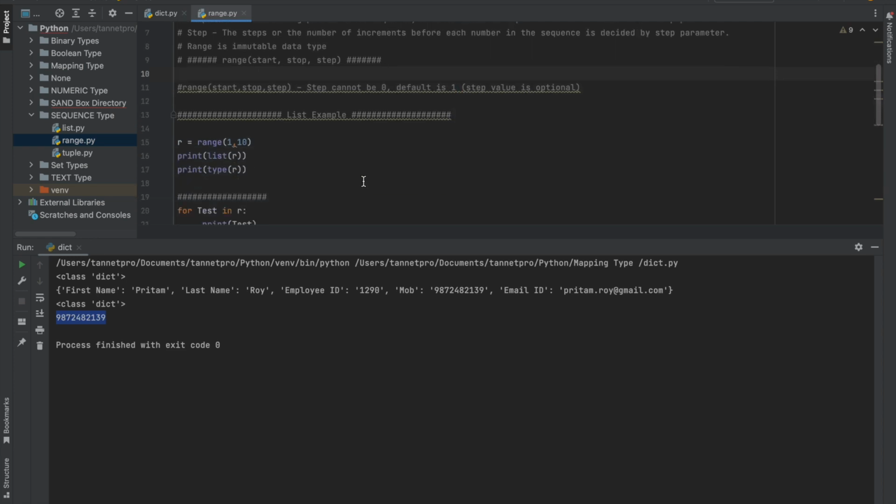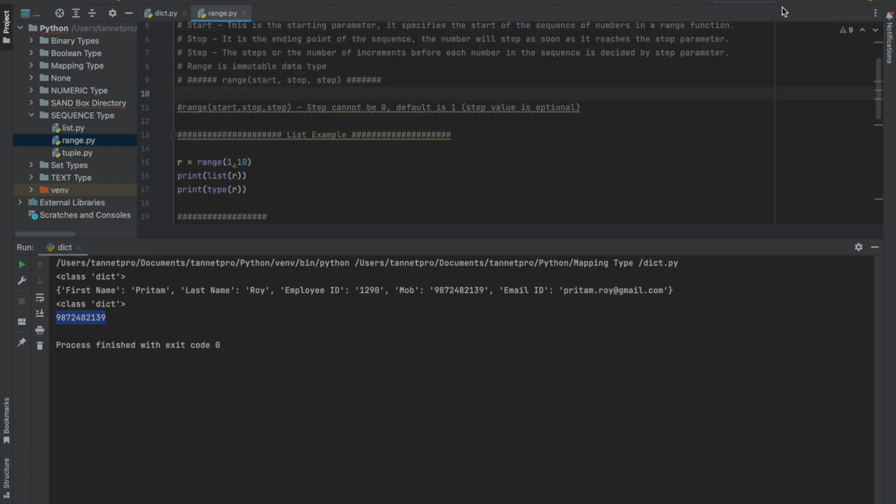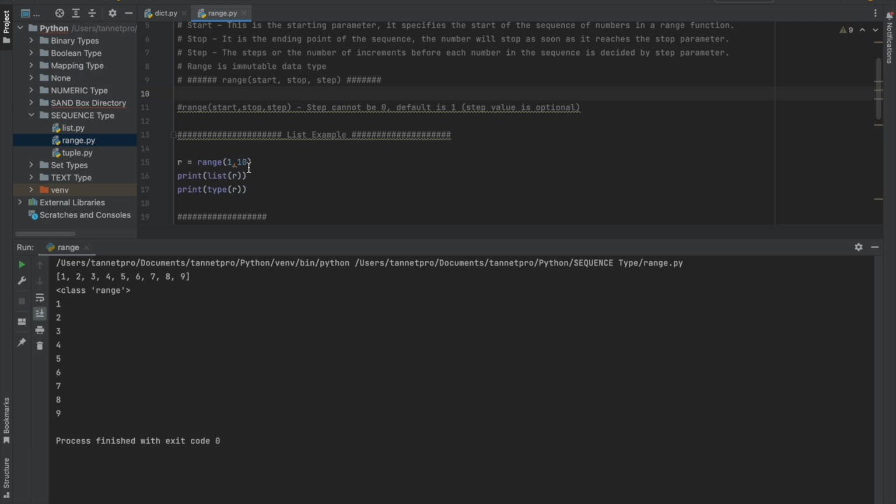So let's understand this, right? Let me run this program. What I did, I ran the range, right? R is the variable, the data type is range, and 1 to 10. And what I did, I printed the list of R. I converted the range to a list, then I printed it out, then again I converted it to range type, right?